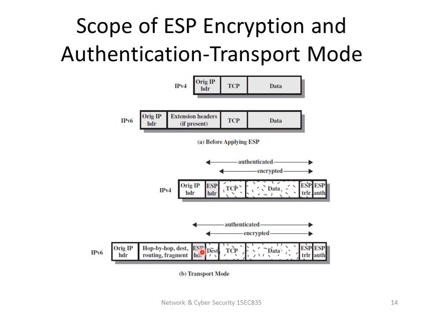For IPv6, encryption will cover the entire transport level segment plus the ESP trailer, plus the destination option if it is after the ESP header. Again, authentication will cover the ciphertext plus the ESP header. So this is how, in transport mode, ESP encryption and authentication is done for IPv4 and IPv6.